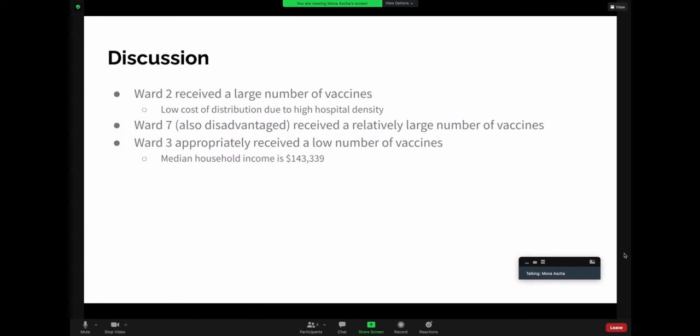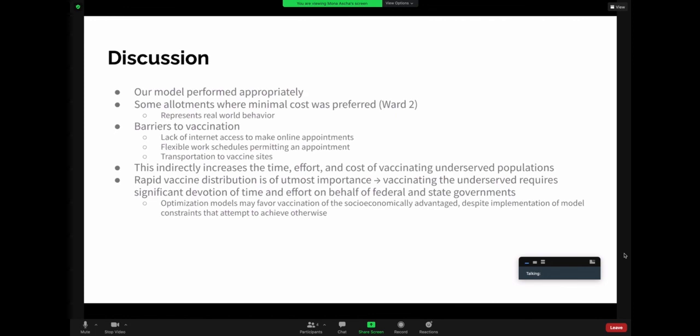The median household income in Ward 3 is $143,000. In conclusion, our model performed appropriately. There were some vaccine allotments, such as in Ward 2, where the minimal cost was preferred. We believe that this represents real-world behavior.